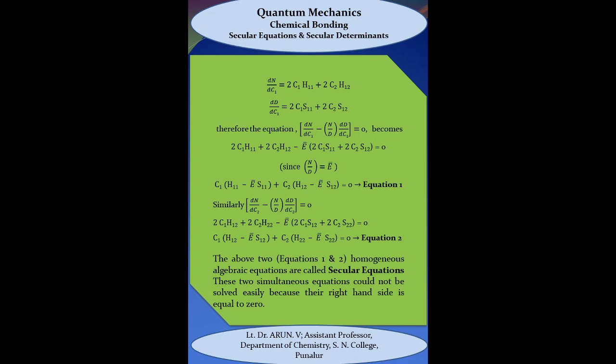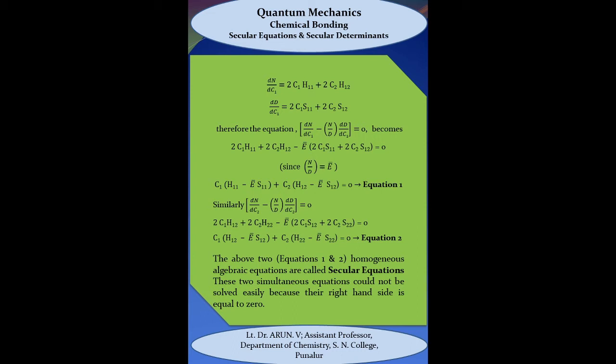Since we know that n by d is equal to E bar, we can write the above equation as C1 into (h11 minus E s11) plus C2 into (h12 minus E s12) is equal to 0. This is equation 1.